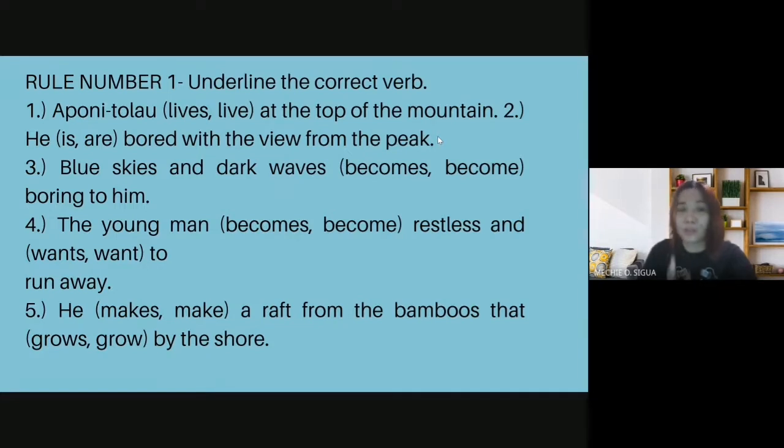Okay, please remember the s form of the verbs. The s form is a singular form of the verb. It's different in the nouns or in the subjects. So in this case number 1, the subject, Aponitulao, one person, lives, singular. The verb is singular at the top of the mountain. So number 1, the answer is lives.